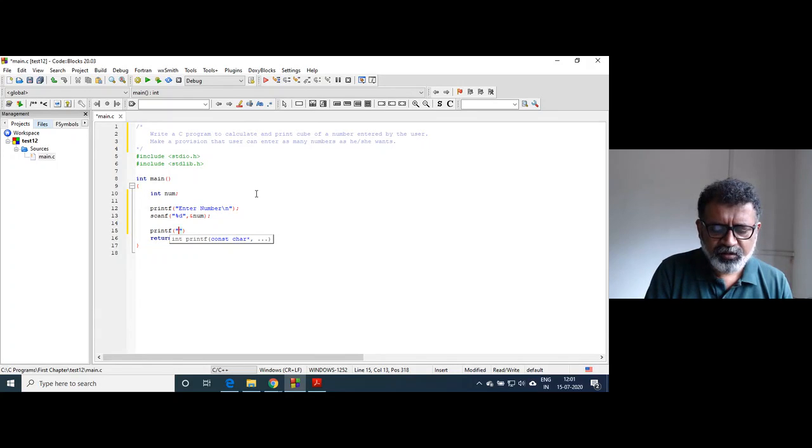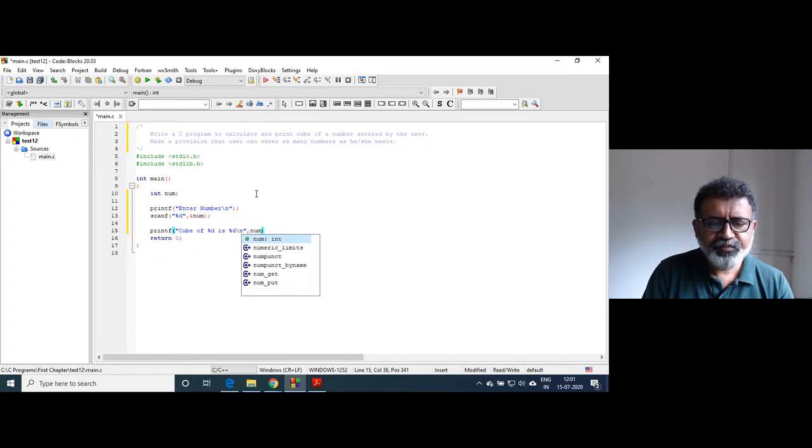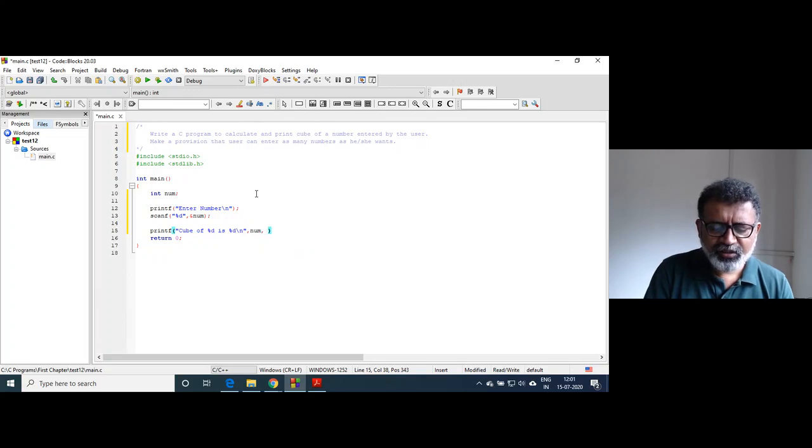So, cube of percent d is percent d slash n, right? And num, right? And here only I will write num into num into num.